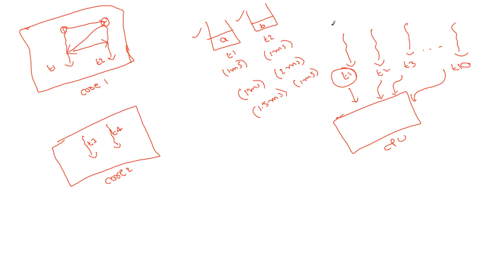Suppose the T1 thread has a low priority, like 2. Then mostly the thread scheduler will not give it a chance. It will give the chance to T2, T3, like that. Sometimes some threads may end up waiting in the ready state for a long time period. Deadlock means the threads are in the waiting state forever, for an infinite time. But starvation means the thread is waiting for a very long time, like 1 hour, 2 hours, 3 hours.